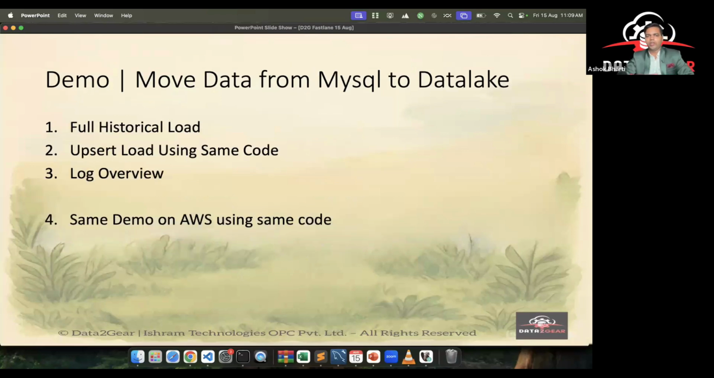Okay, and in the demo, what you will see is also important. What we will do is a historical load. कि पूरा टेबल है हमने उठा के लोड कर दिया डेटा लेक में. First we will see that. Then what we will see: I will change the data a little bit in the source itself. MySQL की ही टेबल है. We will change that data a little bit and we will run again the same code and you will see that it is only picking up the newly changed data और उसको डेटा लेक में डाल रहा है.